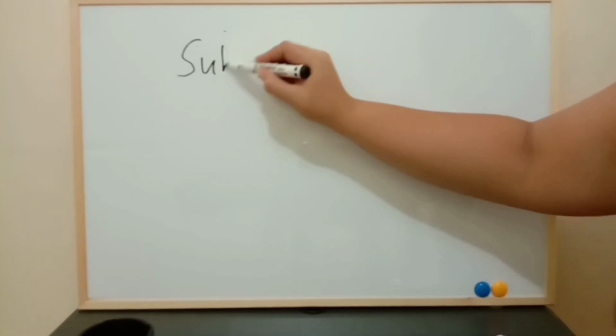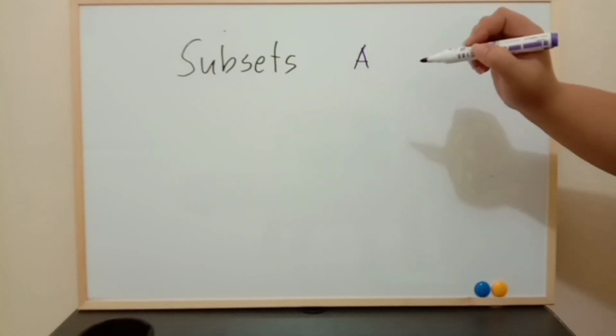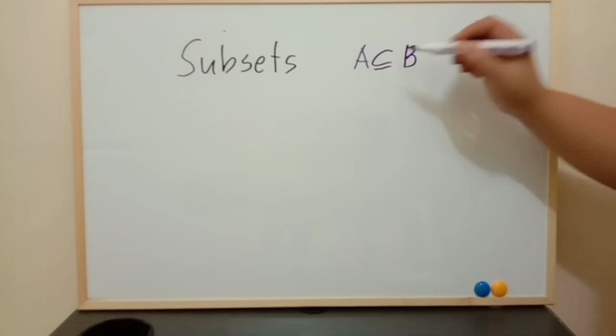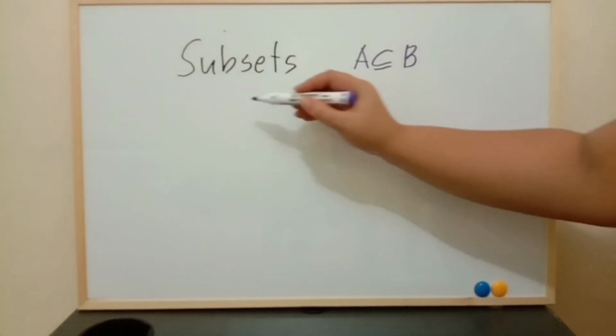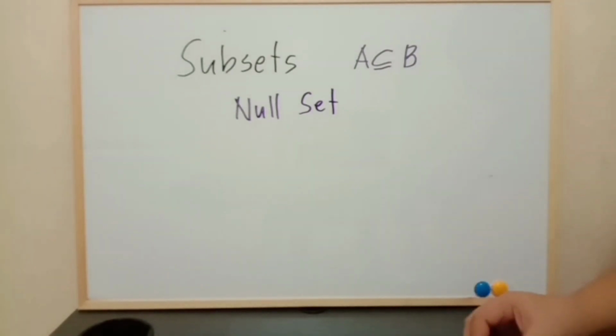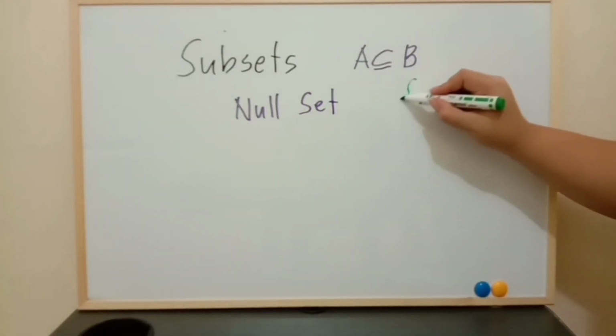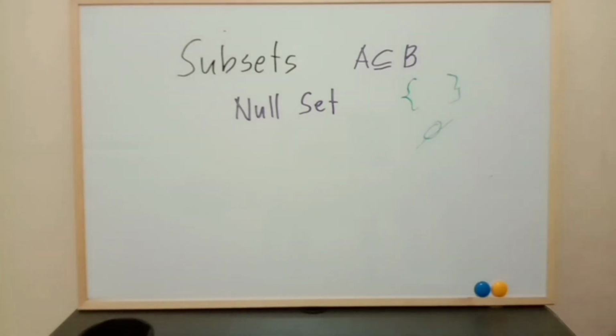Next is subsets. Given any two sets, A and B, if every element in A is also an element in B, then A is a subset of B. The symbol, A is a subset of B. So to make it easier for you to understand, another thing you have to remember is the null set. A null set is an empty set. It can be represented by empty braces or this symbol. This is the symbol for null set.